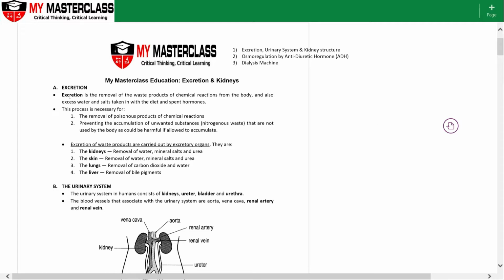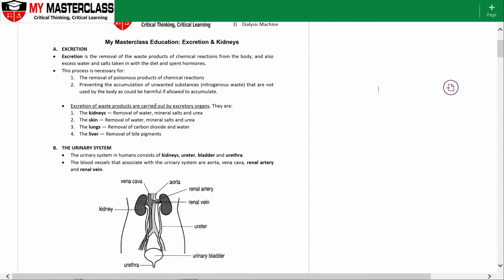Right, let's get started. So for excretion, excretion is not just the removal of urea or urine from the kidneys, it's the removal of any waste products that is produced by the body. So we have not just the kidneys as the excretory organs, or rather the organs that excrete substances. It can also be other organs, mainly the skin, the lungs, and the liver. Okay, the skin, we know that it removes water, mineral salts, and a very small amount of urea. So that's why it is one of the main excretory organs.